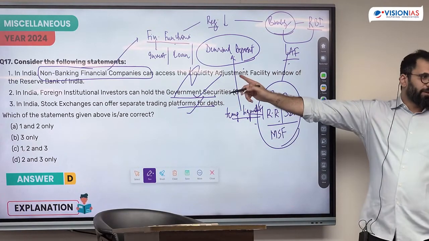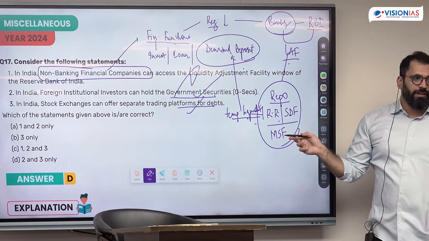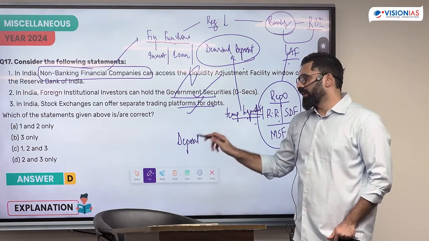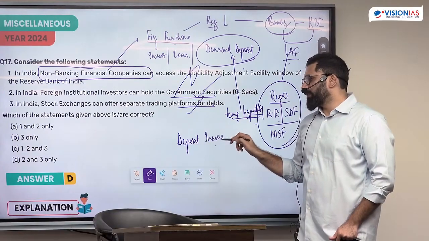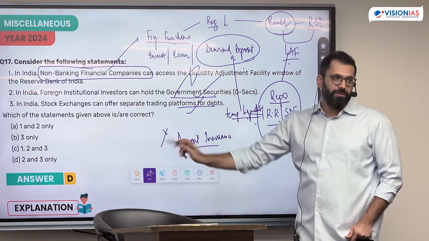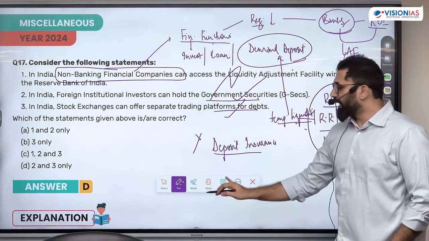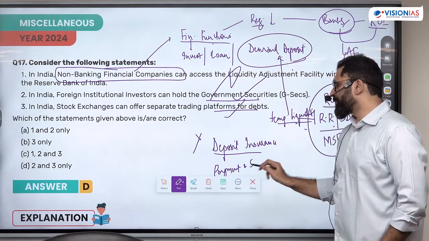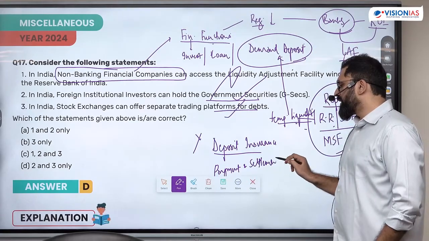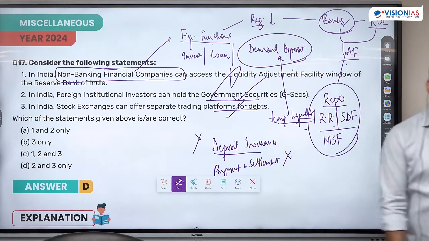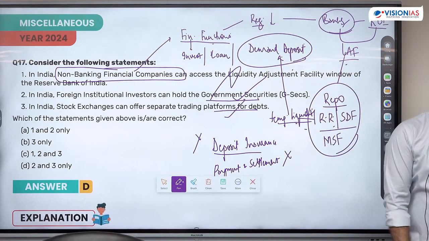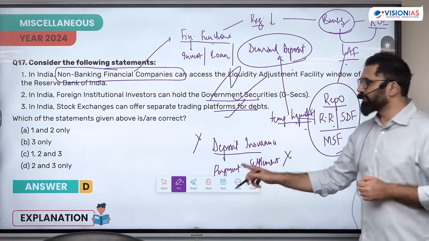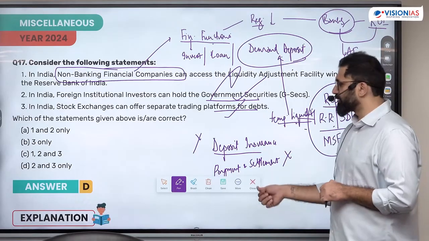But is it clear how NBFCs are different and why LAF is not given? In fact, I told you about deposit insurance. NBFCs also do not have deposit insurance. There's no deposit insurance facility for them. Another, there's a payment and settlement system in the country. NBFCs are not part of this payment and settlement. We'll discuss this when we discuss the payment system. Both of them are not available to NBFCs. No LAF, no deposit insurance, no payment and settlement system.